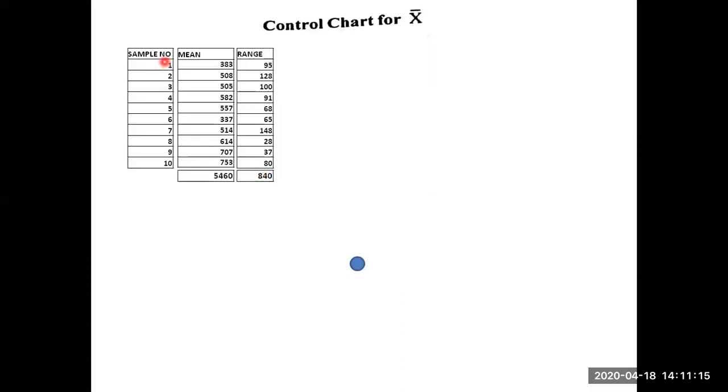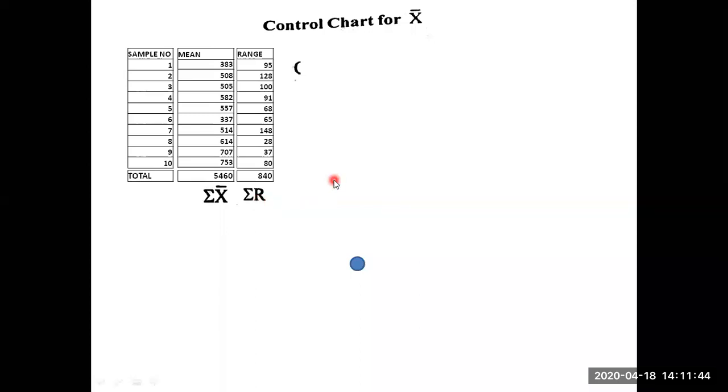So given data is sample number, sample mean and sample range. Summation of the mean, summation of the range. Okay. So 5460 is sigma x bar, not sigma x. These are the means. That's why it is sigma x bar. So this is sigma r, not sigma r, but this is range only. Therefore, this is sigma r.